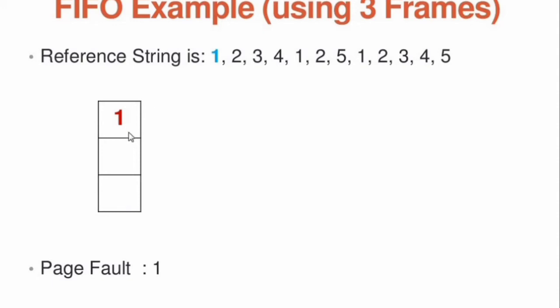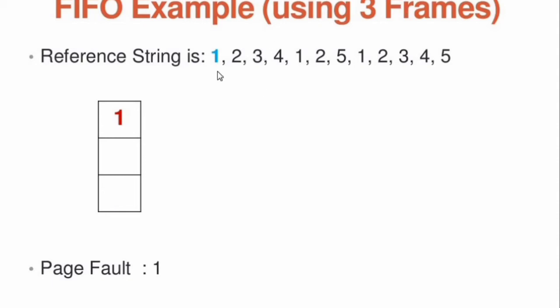They are named page frame 0, page frame 1 and page frame 2. The paging technique always gives the identification number to the page frames, and it starts from 0 to n minus 1.